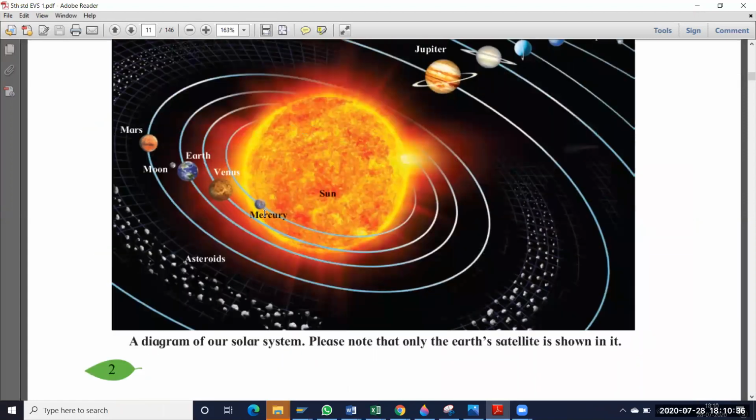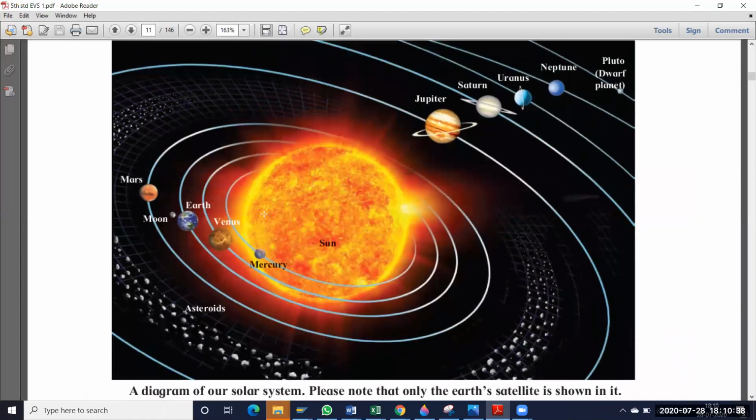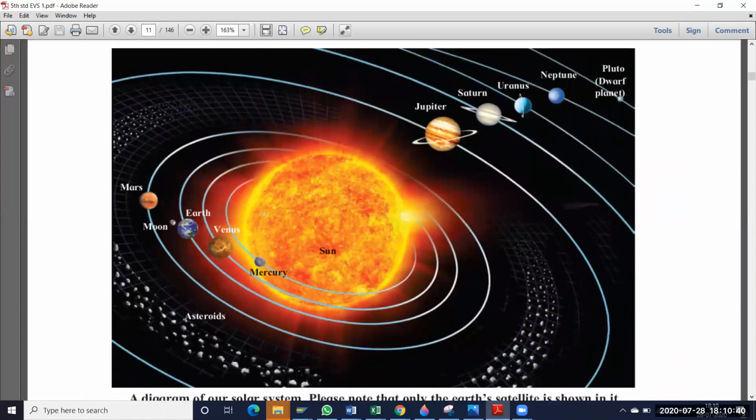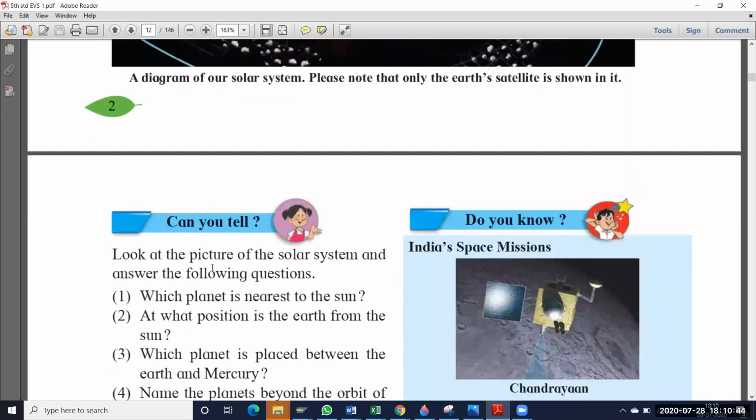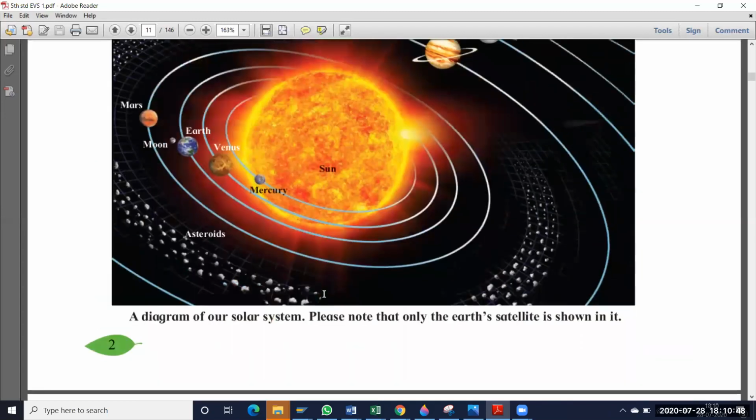So see here, this is the solar system. So we have to observe the solar system and answer the following questions. So what is the first question? Which planet is nearest to the sun? Okay, so which planet is nearest to the sun?